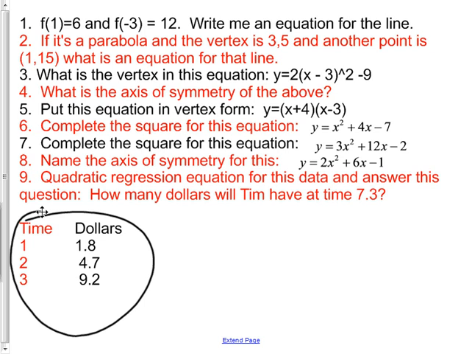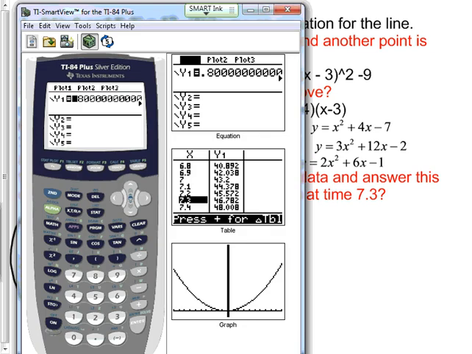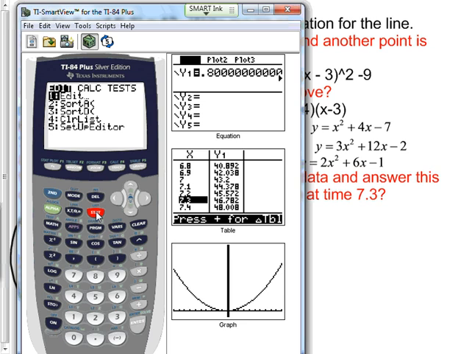All right, hopefully you entered this into your calculator and then you got something like this on the y equals screen. I'll go through it just in case you had trouble. I'm going to go to stat, calculate, quad reg, because this was quadratic kind of data. And then I go L1, which is right above the 1. So second L1, comma, second L2, comma, and then I got to put in the Y1. If you have the new operating system, it's going to give you separate lines to put these on. And the one you'd put the Y1 is on store. You'd look for that to put the Y bars.